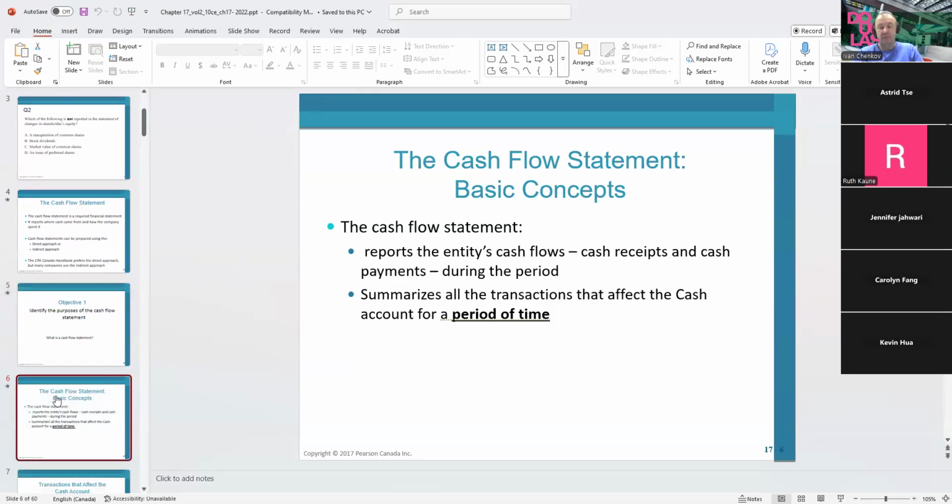The cash flow statement reports the entity's cash flow, the cash that's coming from receipts, and the cash payments that the company made during the period. The cash flow statement is for a period of time from January 1st to December 31st. If we don't have a time period, there will be no cash flow statement. It's going to summarize all the transactions that affect only and only the cash account. Again, for the period of time.